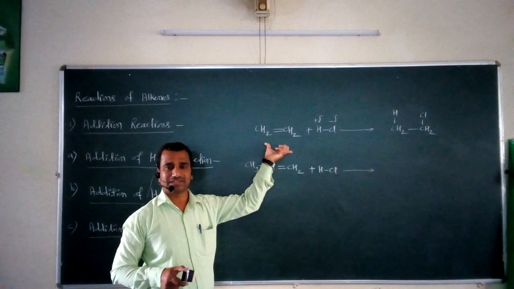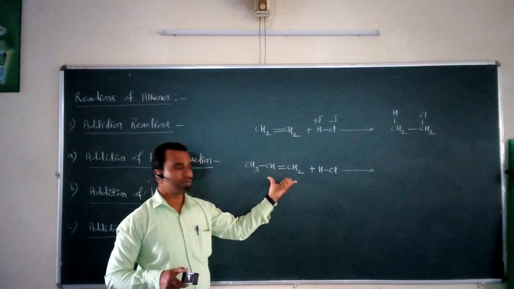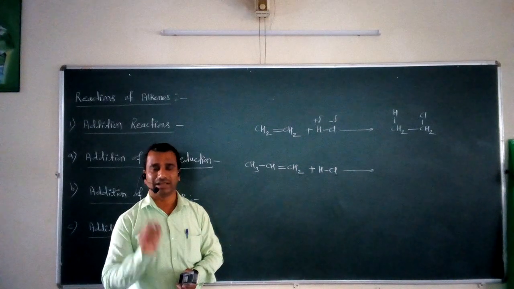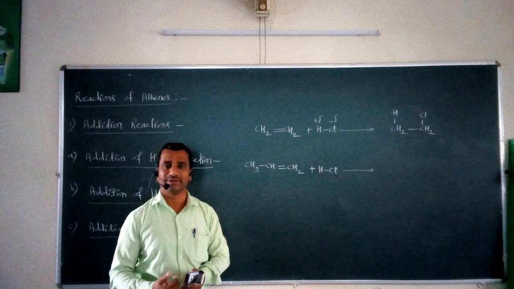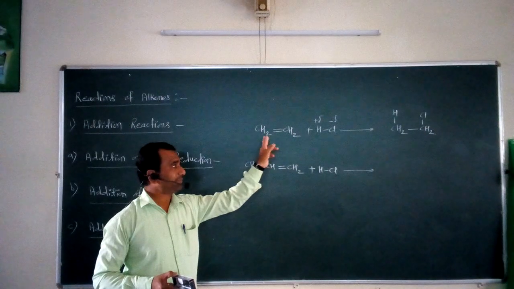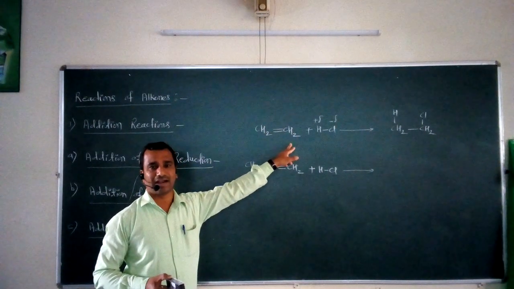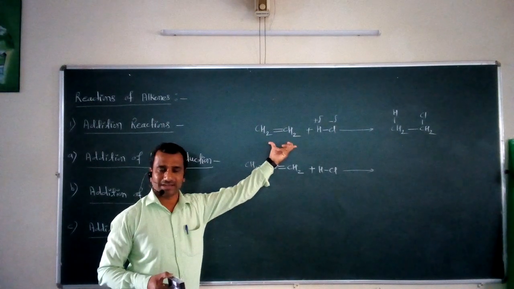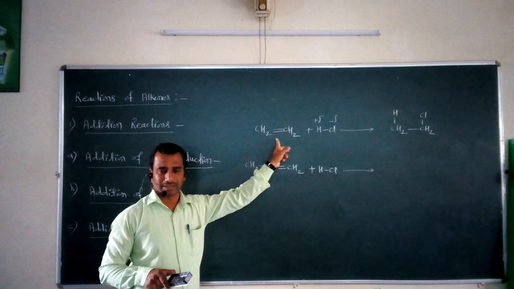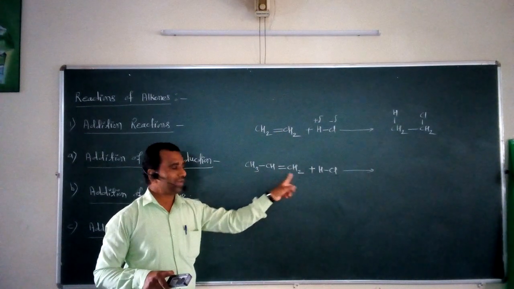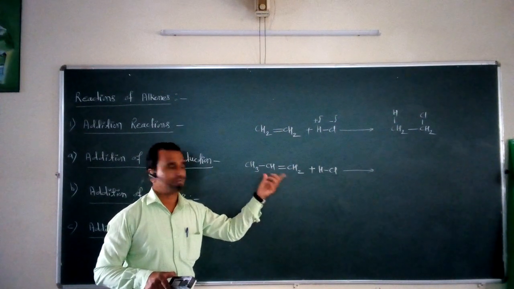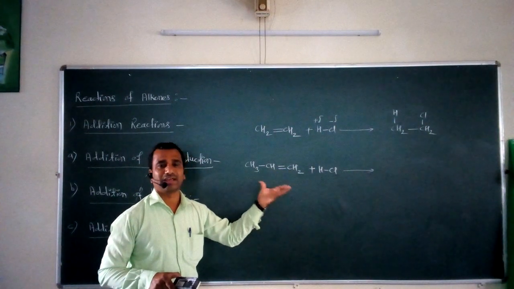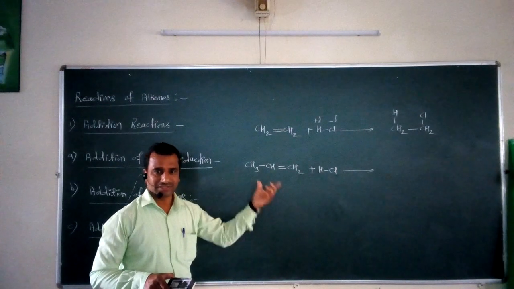On the other hand, if we look at the second reactant, this second alkene is called an unsymmetrical alkene. Now what is symmetrical and what is unsymmetrical? In a symmetrical alkene, similar types of atoms or groups are attached to each and every olefinic carbon. On the other hand, if different types of atoms or groups are attached to the olefinic carbons, then that alkene is called an unsymmetrical alkene. This is an unsymmetrical alkene, this is a symmetrical alkene.